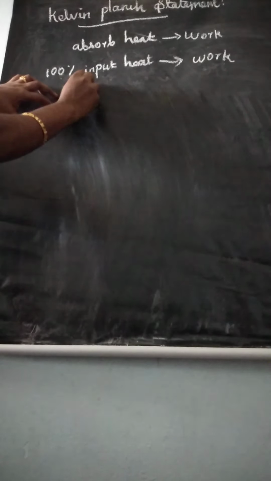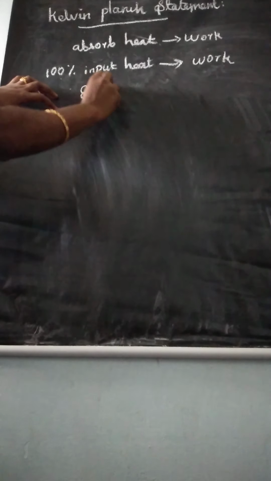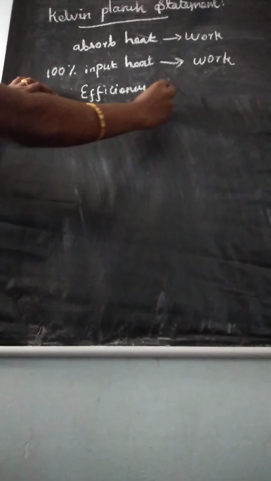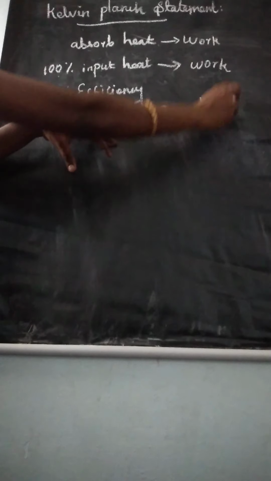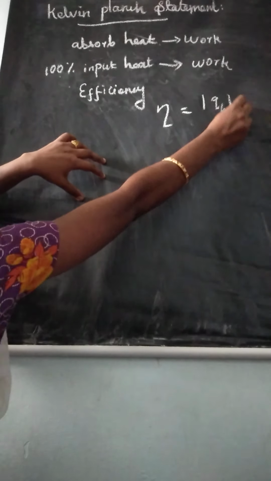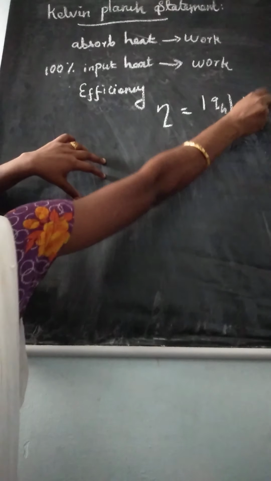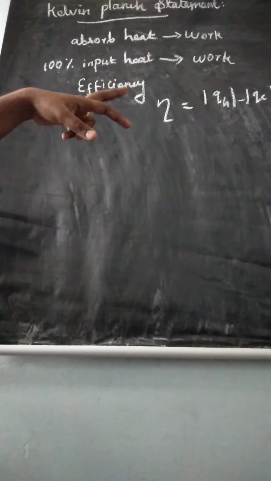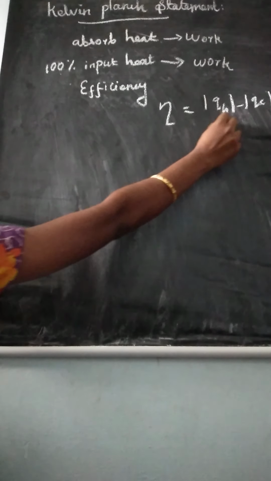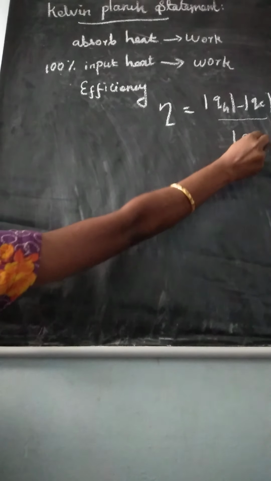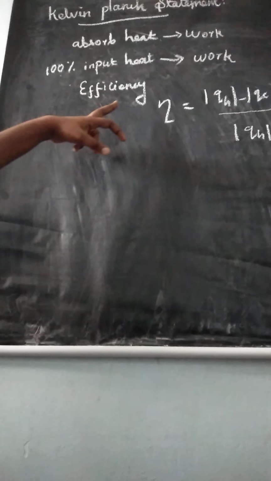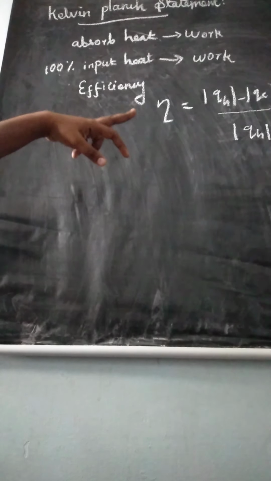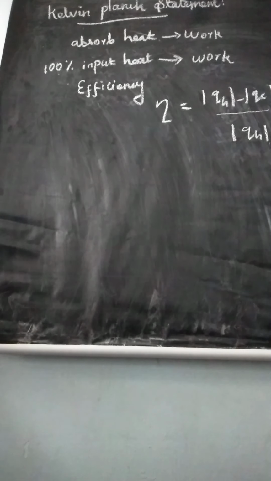You know the formula for efficiency. Efficiency, symbol eta, is equal to modulus Q_H minus modulus Q_C, divided by modulus Q_H. So this is the formula for efficiency in this topic: eta is equal to (Q_H minus Q_C) divided by Q_H.